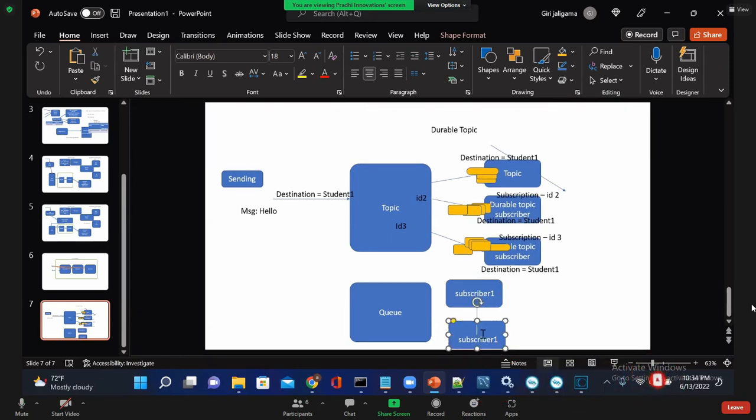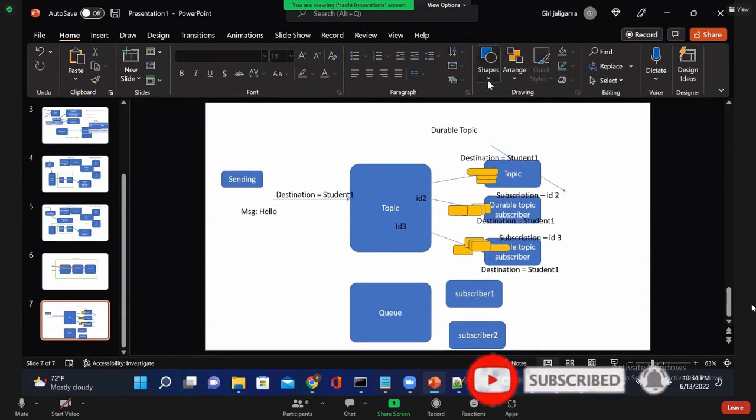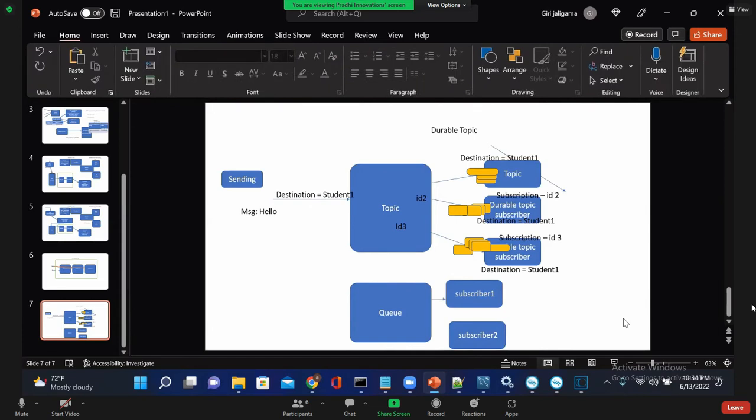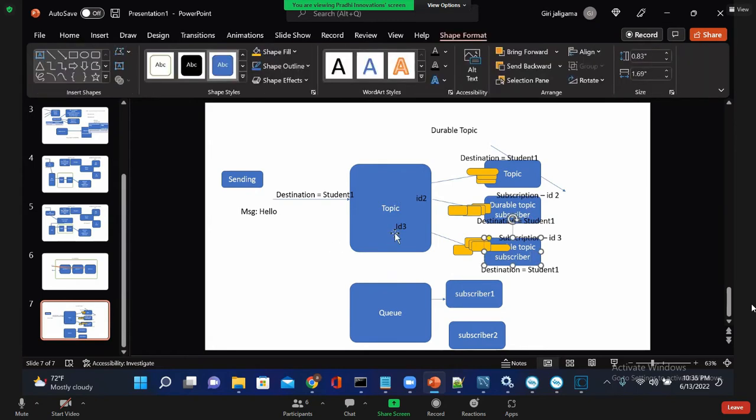So first, Meghana, the first difference is, in case of queue, only one will receive the message, not both. Any one. That's the difference. In case of topic, all will receive the message. All the durable topics will receive the message, and the messages will persist per durable topic, not for all the topics. This durable subscriber will have his own storage in the JMS server.